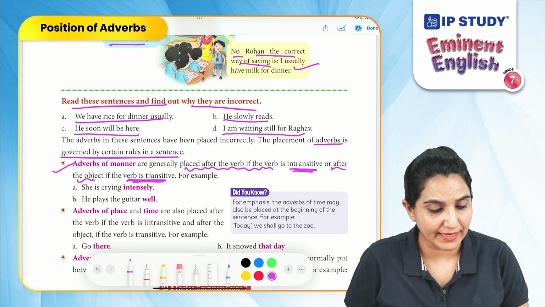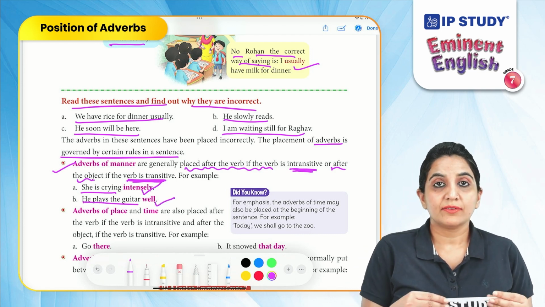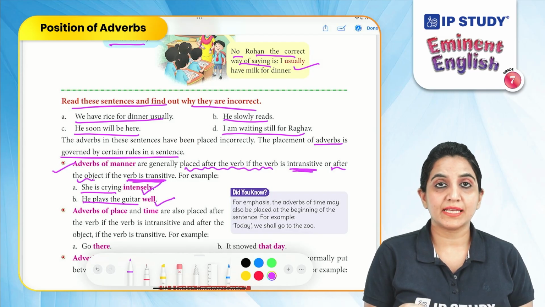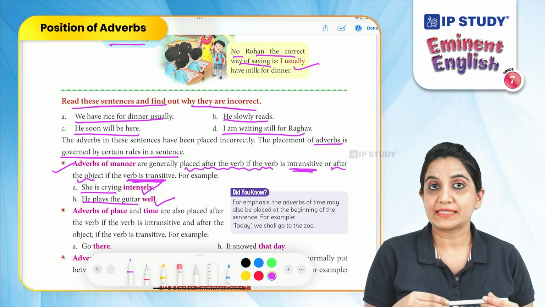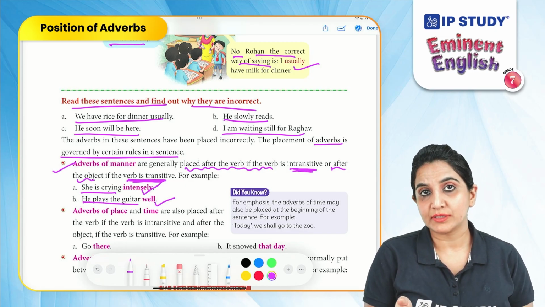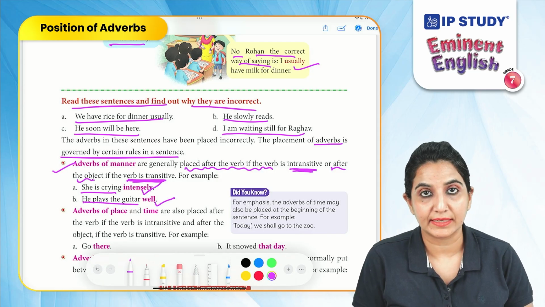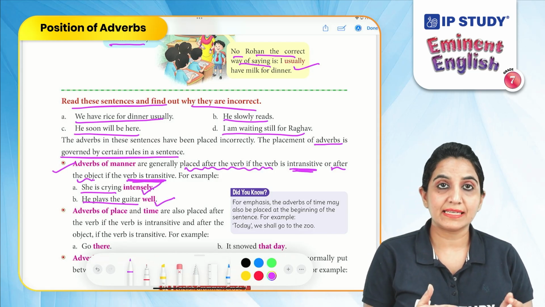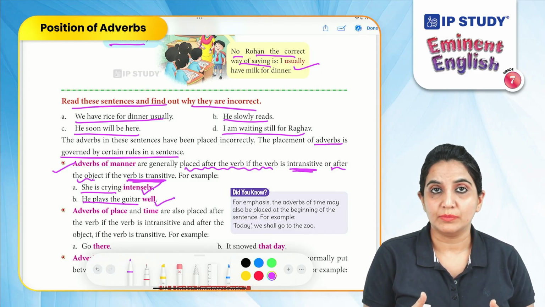She is crying intensely. He plays the guitar well. Here, in the first sentence, it was an intransitive verb, and in the second sentence, it was a transitive verb. In the first sentence, we have placed the adverb after the verb. She is crying intensely. He plays the guitar well. In the second sentence, we have placed it after the object and not after the verb, because this is a transitive verb.